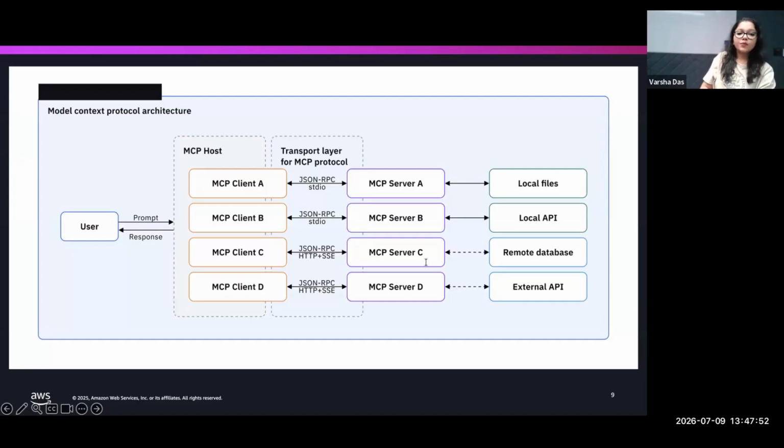As we can see from the image, there are two types of servers and two types of transport layer. One is standard input output for the local servers, and then there is the streamable HTTP protocol, the transport layer for connecting with the remote MCP servers. So this one diagram should give you a good picture: you have three players, two layers, two transports, four servers, one protocol. That is the whole architecture you need to understand.